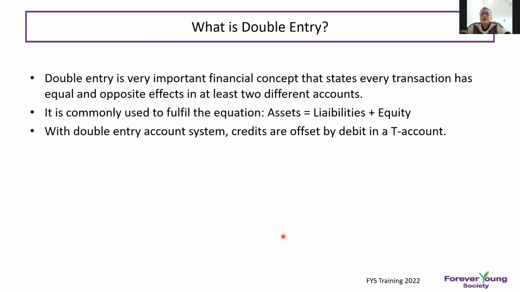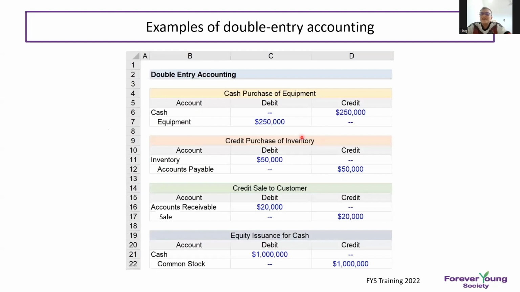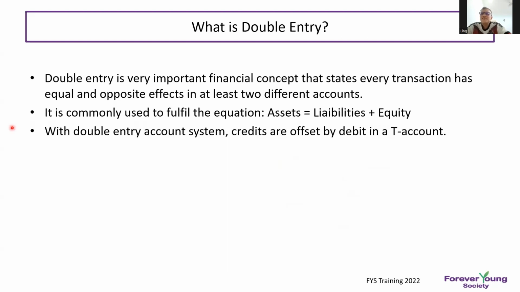Why is double entry very important? Because every transaction has equal amounts. That means just now you can see in the examples, for every transaction the debit and credit have equal amounts. That means assets equal liability plus equity. This one we will explain to you later on with the balance sheet. In a double entry accounting system, credits are offset by debits in a trial balance.